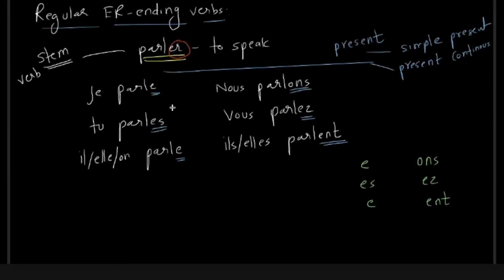How do you pronounce this one? Je parle, tu parles, il, elle, on parle, nous parlons, vous parlez, ils, elles parlent. The one thing to notice here is that these four conjugations are pronounced in exactly the same manner. Parle, parle, parle, parle. We don't say parler. Basically, this ending is silent. These two are silent. This entire thing is silent.